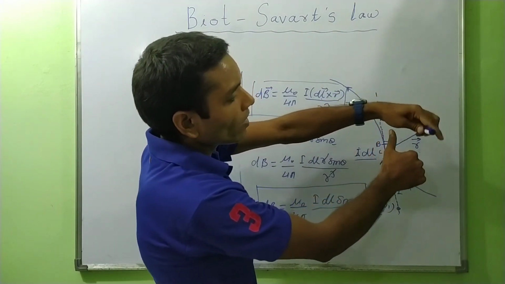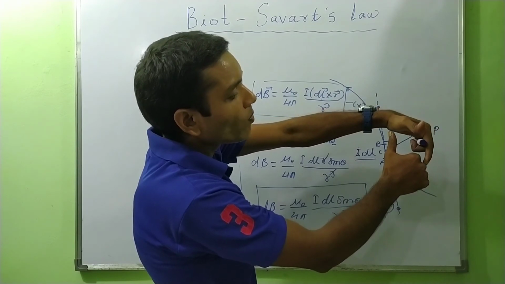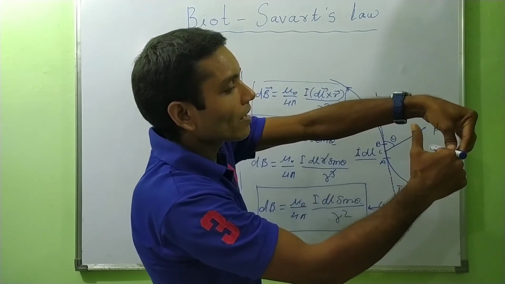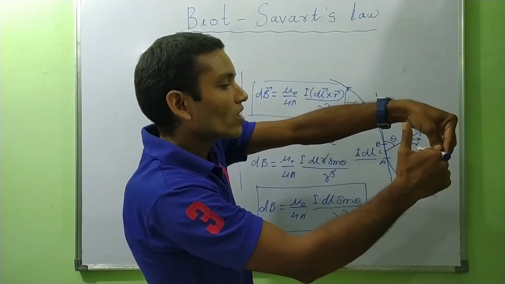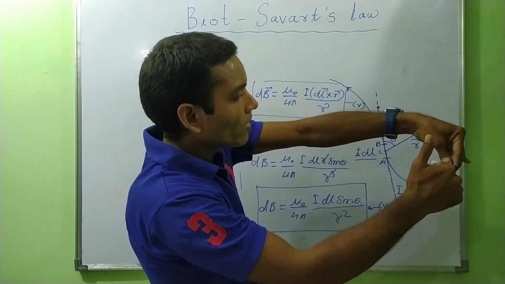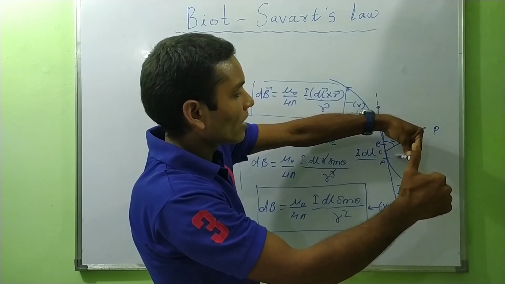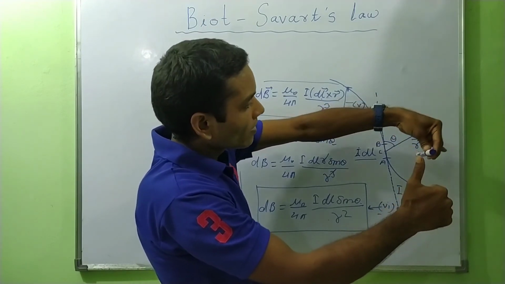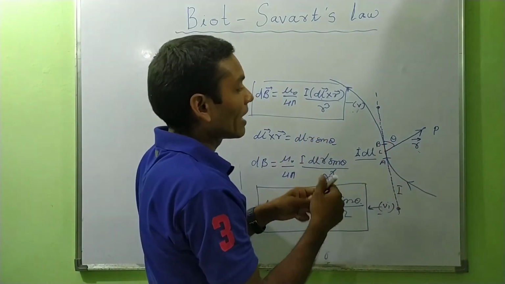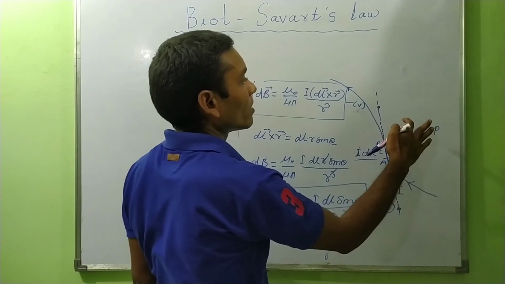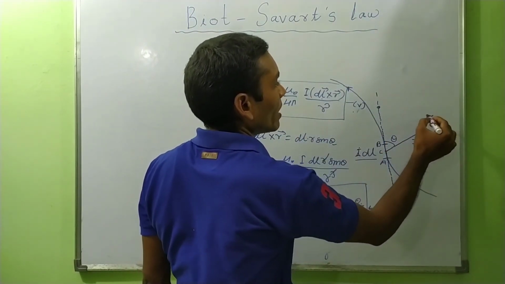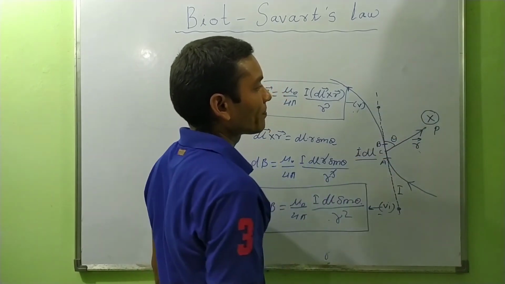So if we draw the tangent at any point on the curl of the fingers, this is the tangent of the curl, so the direction will be along this direction. So this is the inward direction of this plane. So the direction of magnetic field will be inward to this plane, and the inward direction of the magnetic field is denoted by a cross sign.